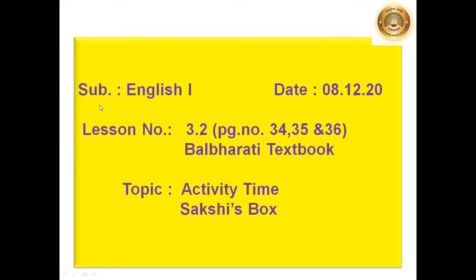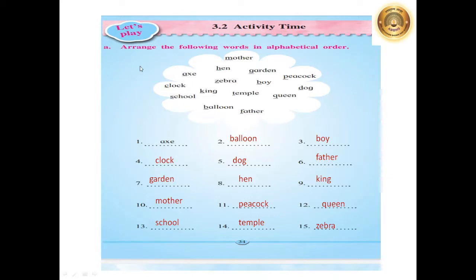Our today's subject for the study is English 1, lesson number 3.2, which is on page number 34, 35, and 36 of your Bal Bharti textbook. Our today's topic is activity time, that is Sakshi's box. In today's lesson, that is 3.2 activity time, we have already learned in our online class. Today we will revise again here in our video.